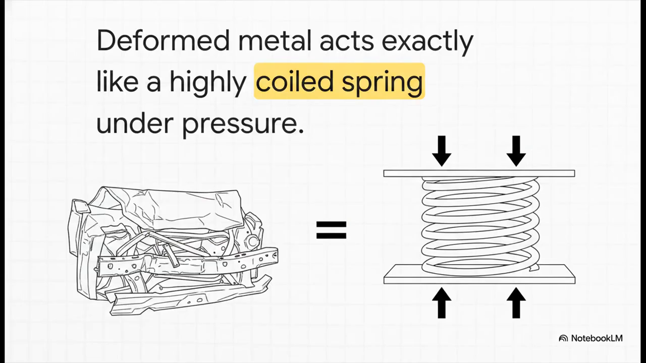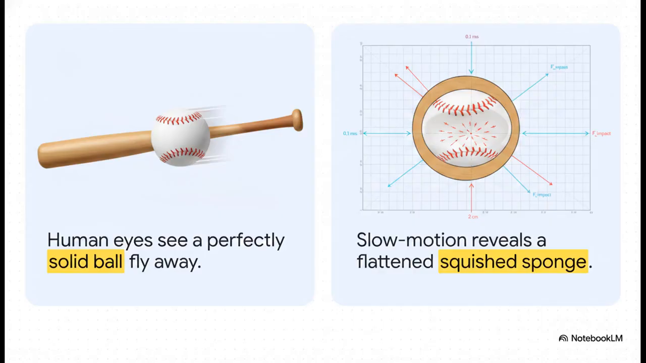But the third form is perhaps the absolute most crucial for understanding structural damage: elastic potential energy. As objects deform, the kinetic energy freezes itself into the twisted, bent metal. That deformed metal acts exactly like a highly coiled spring, trapped under immense pressure. And this brilliantly illustrates the concept in an everyday scenario. Think about a baseball hitting a wooden bat. To our human perception, we just hear a crack and see a perfectly round, solid ball fly into the outfield.